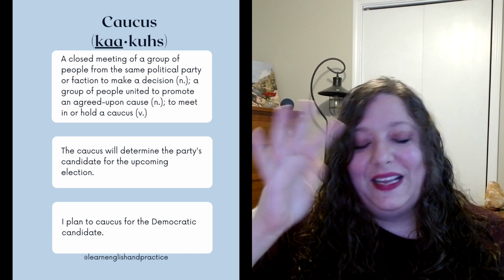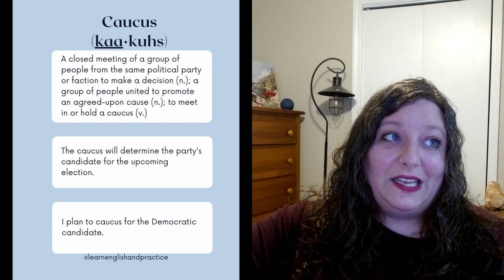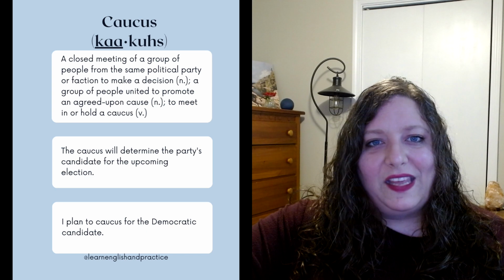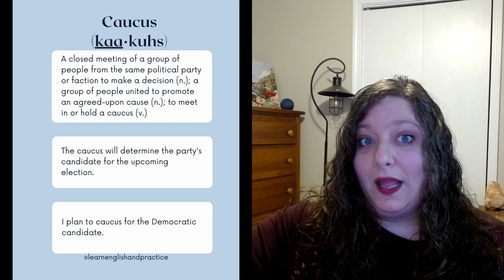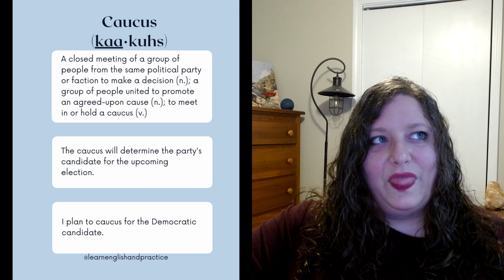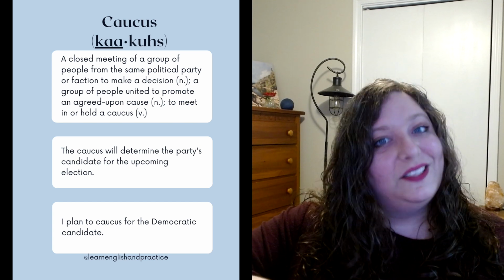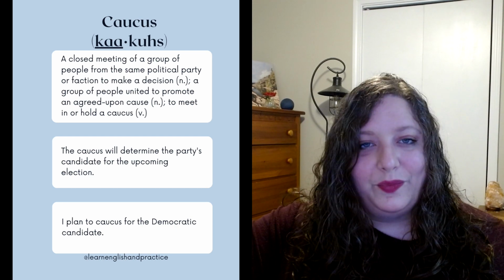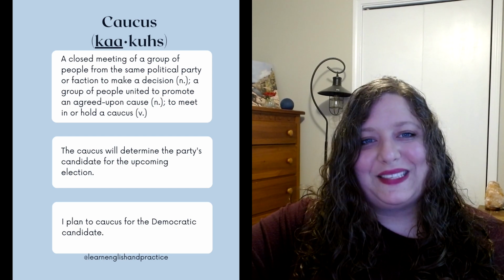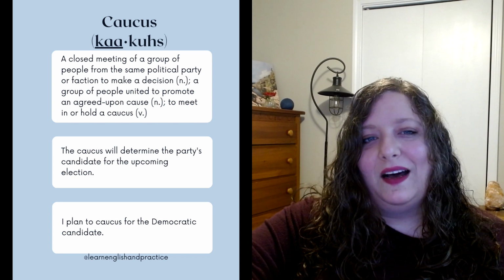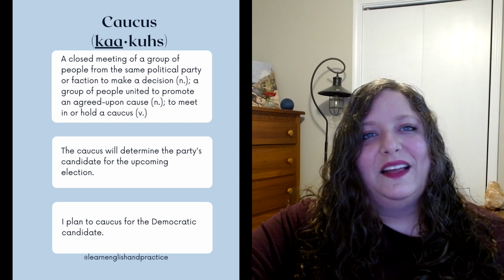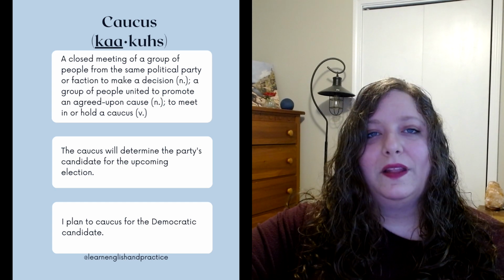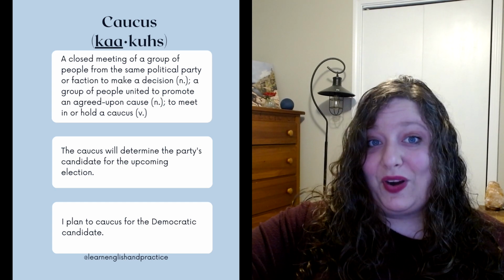One example is the Iowa caucus, which is traditionally the first step in the American presidential primary season. So the caucuses are held to select which candidates the citizens of Iowa will nominate for the presidency. Here are some examples that use caucus. The caucus will determine the party's candidate for the upcoming election. I plan to caucus for the Democratic candidate.